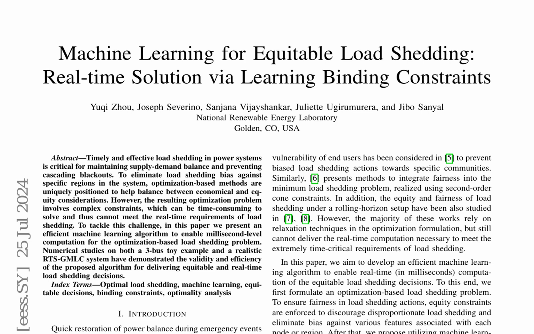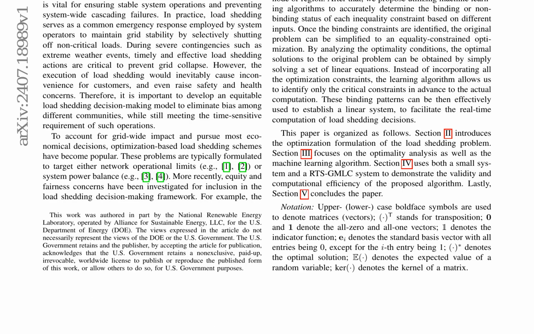The decision variables include phase angles, generation, line flow, and load shedding, with operational limits and constraints to ensure fairness and prevent biased decisions. The optimization problem is a quadratic program that can be efficiently solved using optimization solvers. However, to meet the extremely time-critical requirements of load shedding, a machine learning algorithm is proposed to accurately determine the binding or non-binding status of each inequality constraint based on different inputs.